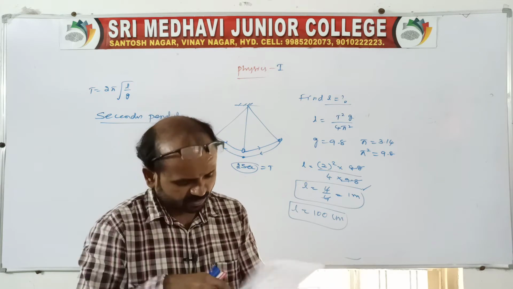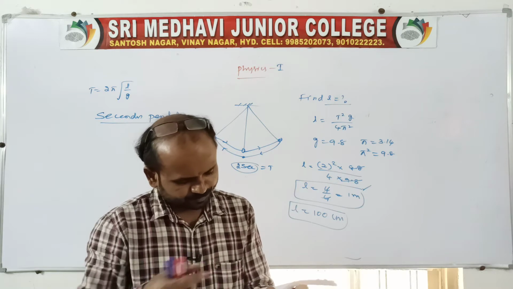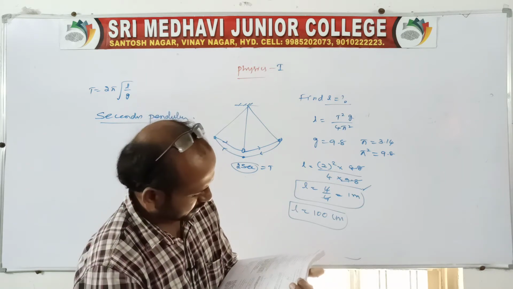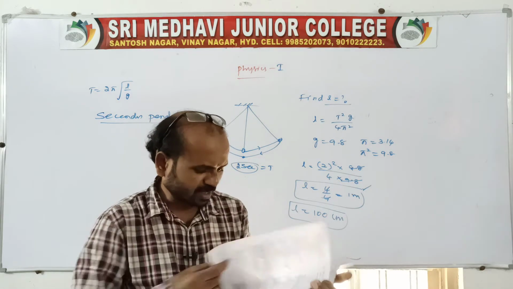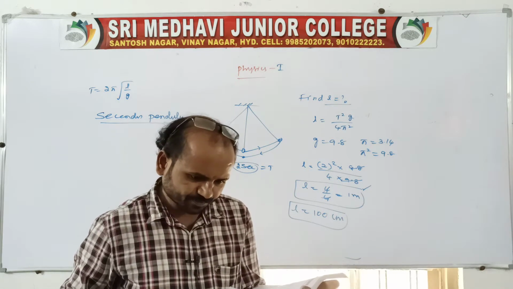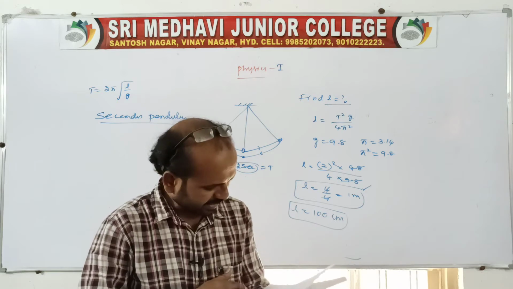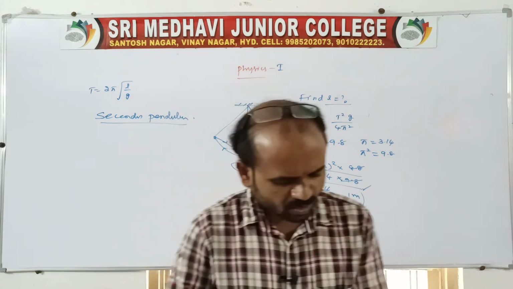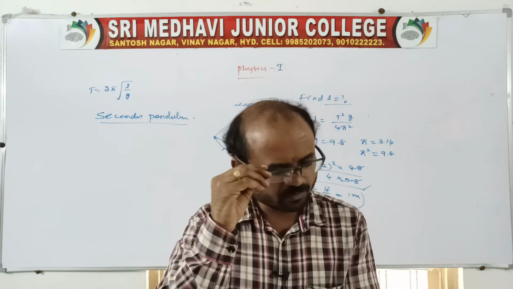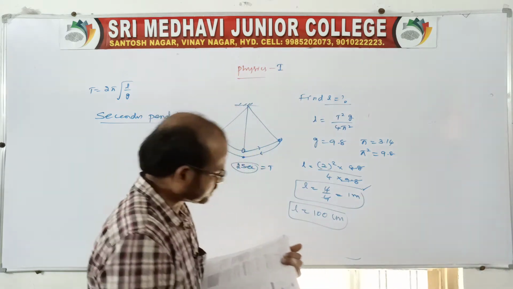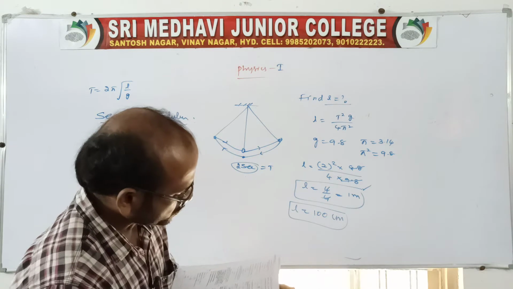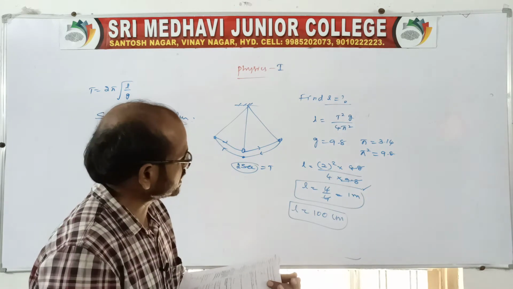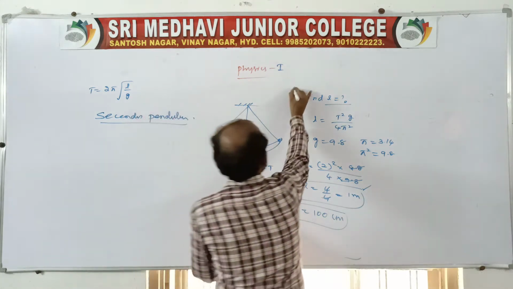Clear? Now we'll see problems on the basis of the simple pendulum. Open page number 190, question number 9. What is the length of a simple pendulum which ticks seconds? That means the seconds pendulum is the answer.